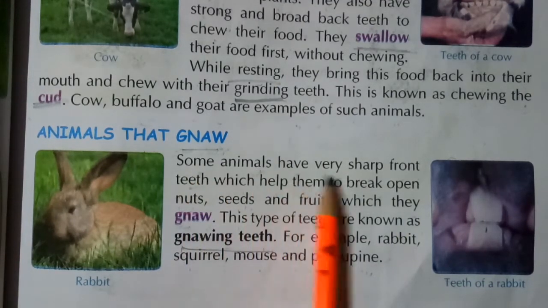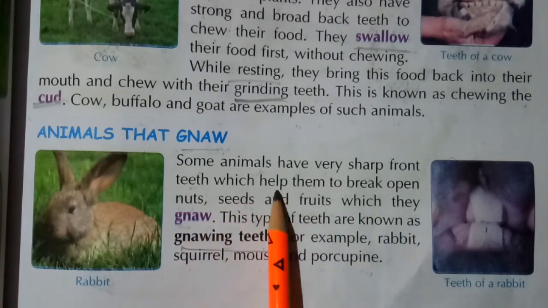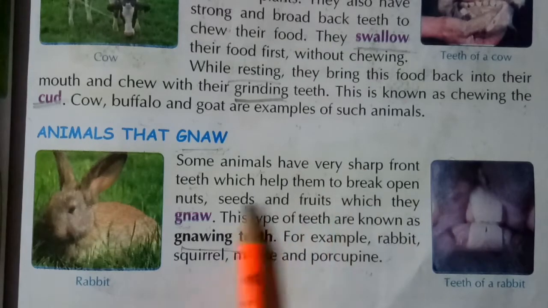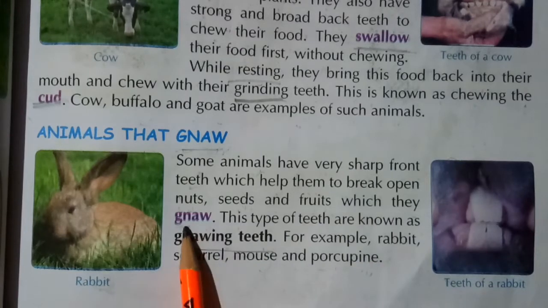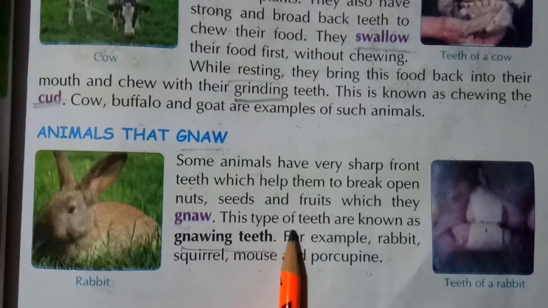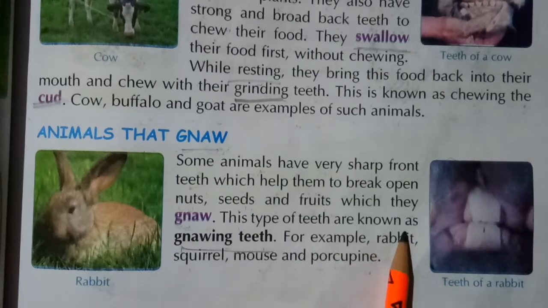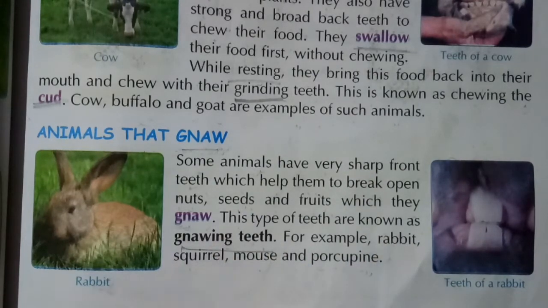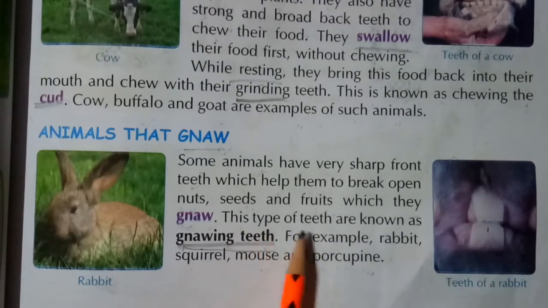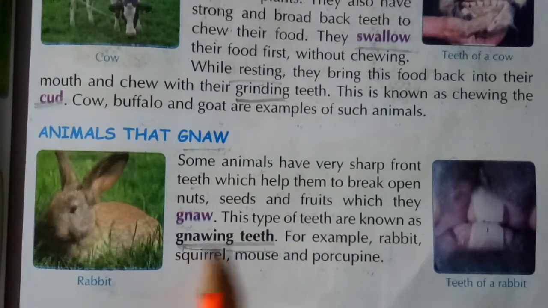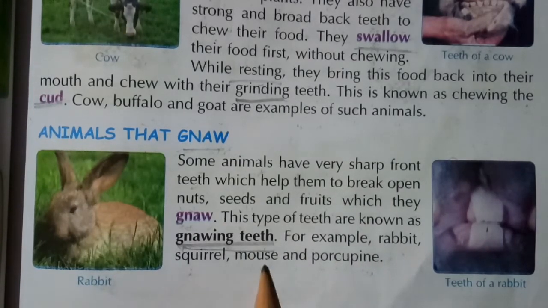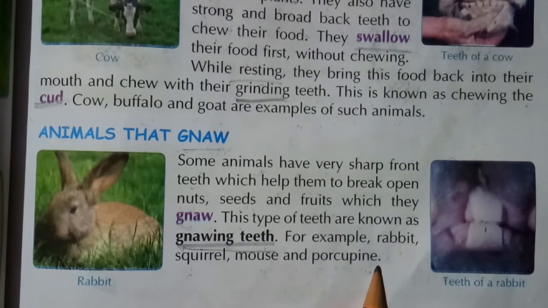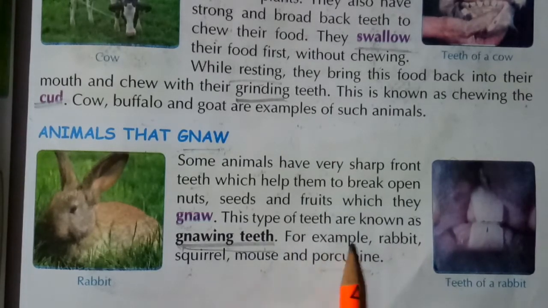This type of teeth are known as gnawing teeth. For example, rabbit, squirrel, mouse and porcupine.